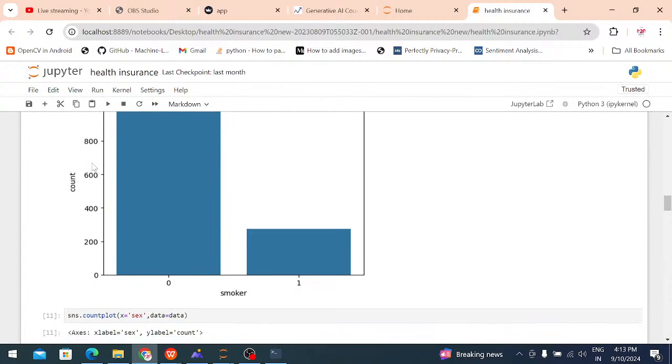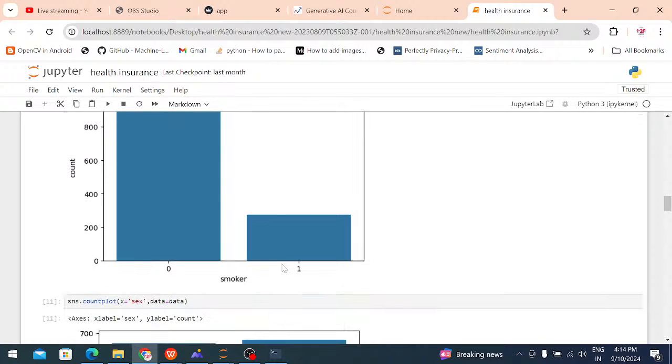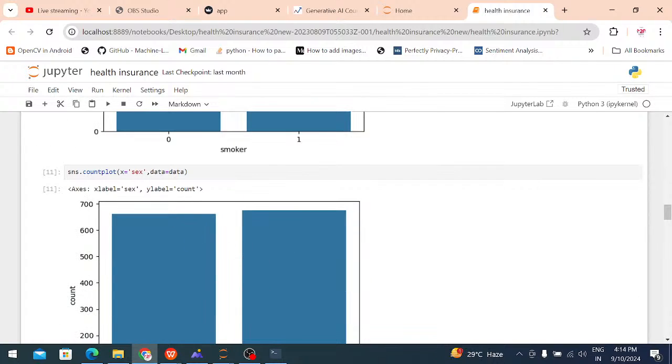On the x-axis I am giving one attribute known as smoker. In the category there is male and female, right? 0 represents male and we converted it to integer format, 0 means male, 1 means female. How many females are there in the smoker category? How many people smoke? This is the male, this many people smoke. These are the female. Females are not smoking very much, that's why it shows less.